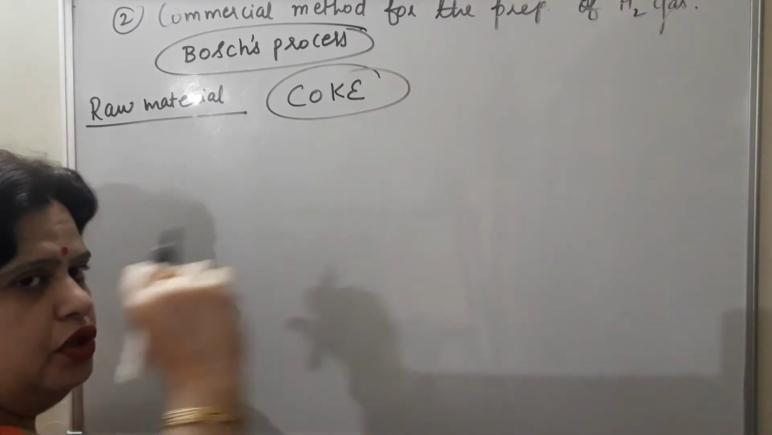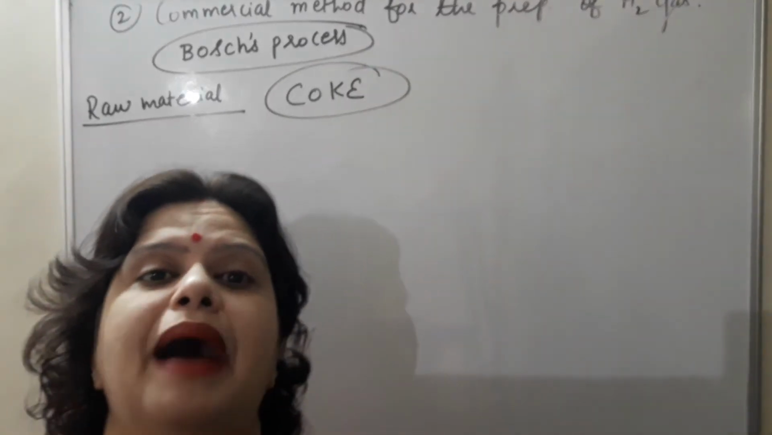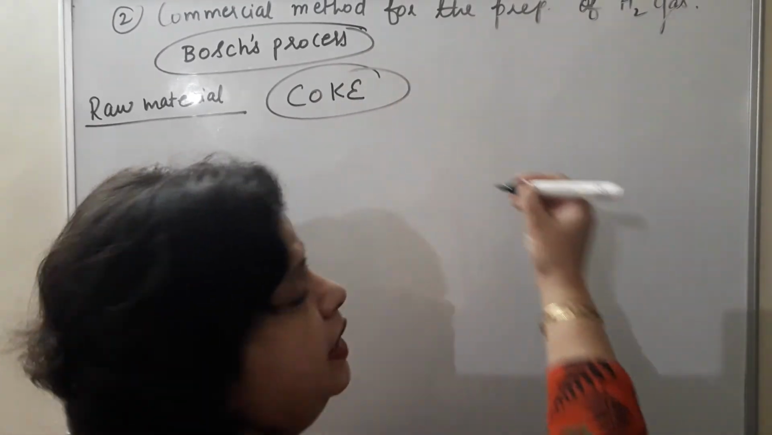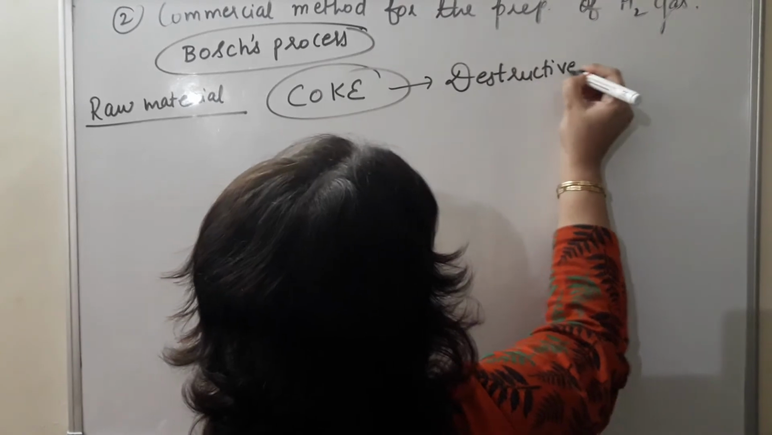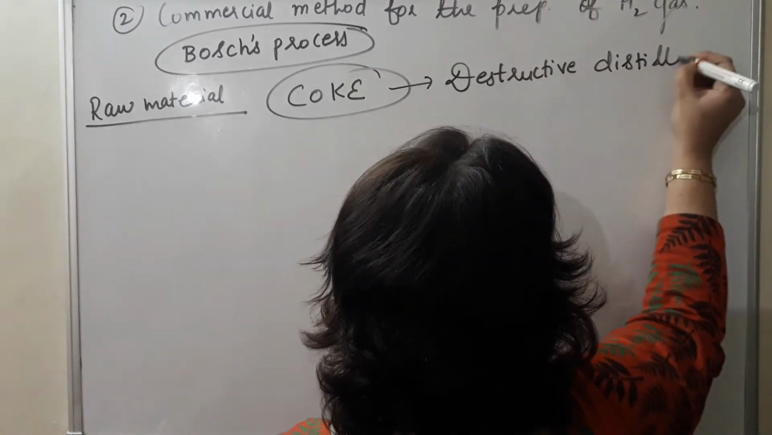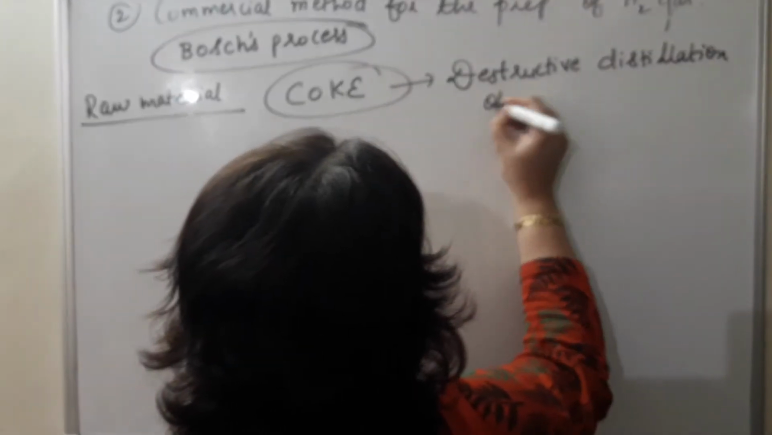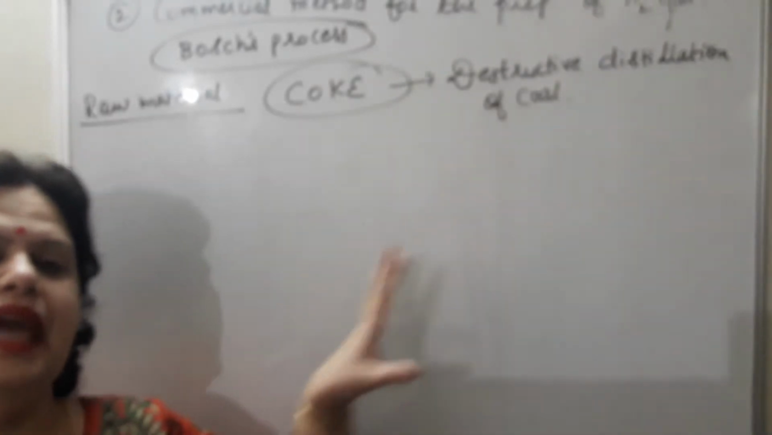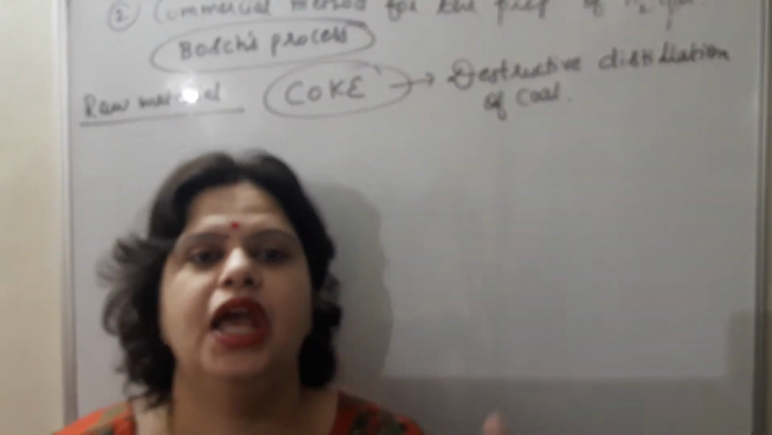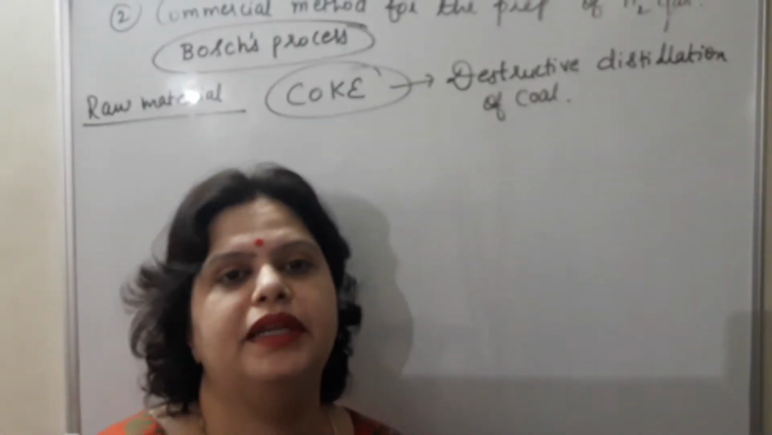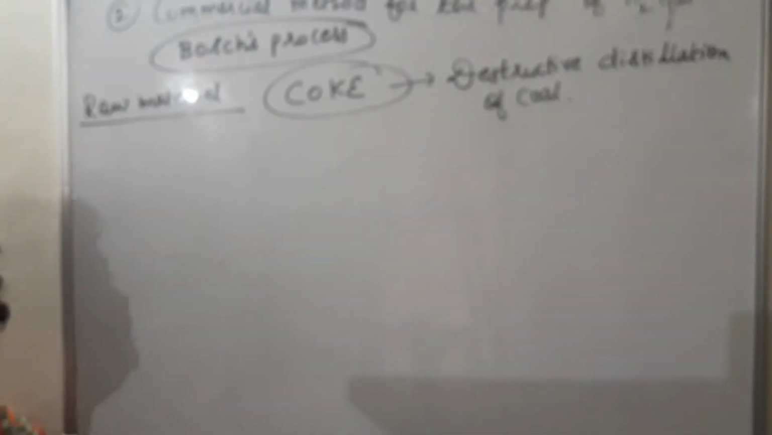This coke is obtained by the destructive distillation of coal. It is one of the pure forms of carbon, obtained by destructive distillation of coal. Now what is destructive distillation? The process by which a substance is heated in the absence of air is known as destructive distillation. In 8th standard, you might have done this in the chapter on carbon and its compounds. So coke is the raw material which is used here.